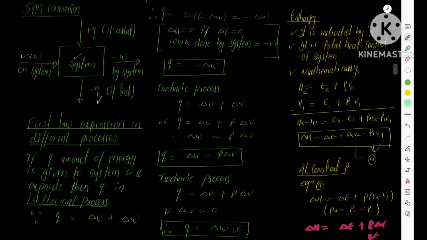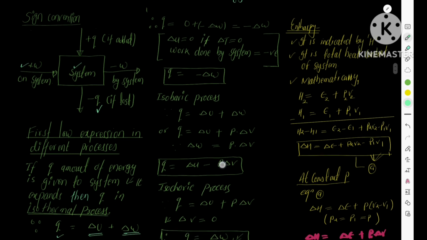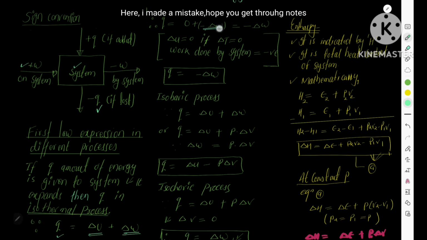We know that the given heat q, according to the first law of thermodynamics, is equal to the change in internal energy plus the work done. Therefore q can be written as 0 plus or minus the work done.